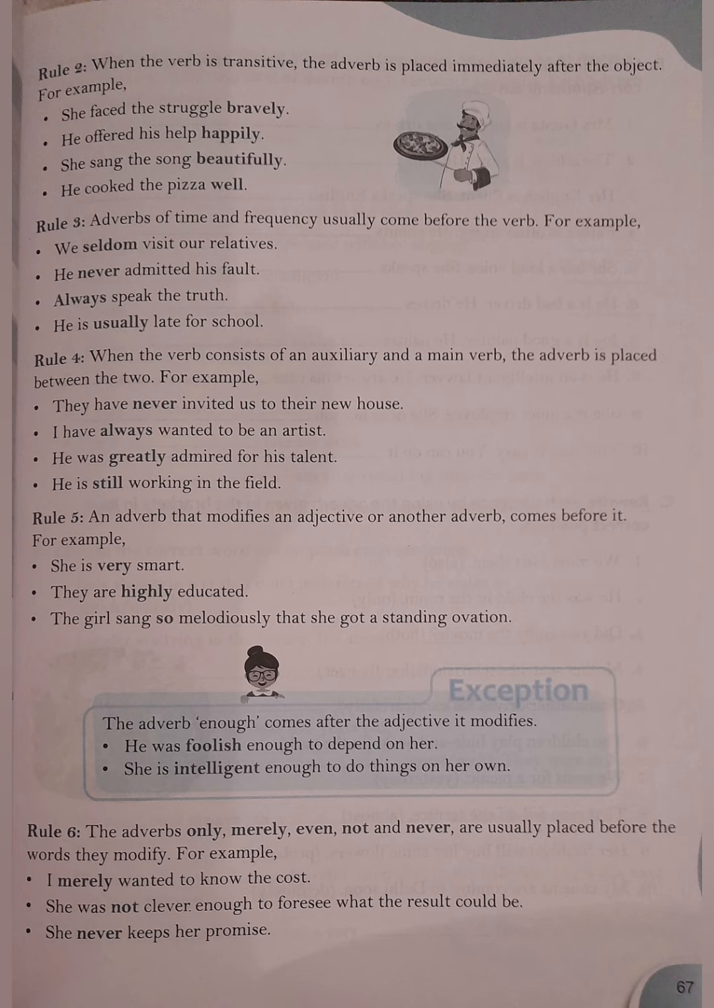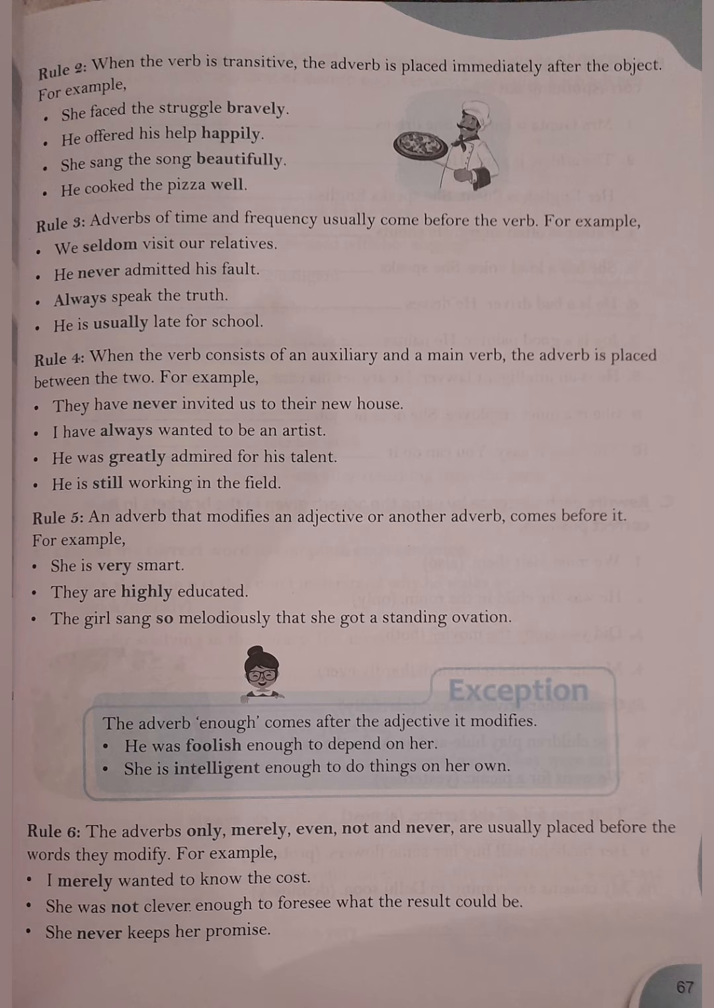Rule number 3. Adverbs of time and frequency usually come before the verb. For example, we seldom visit our relatives. Seldom is adverb of frequency and it is placed just before the verb visit. He never admitted his fault. Never is adverb of frequency and it is placed just before the verb admitted. Always speak the truth. This is an imperative sentence. Speak is the verb and always adverb of frequency is placed before the verb.